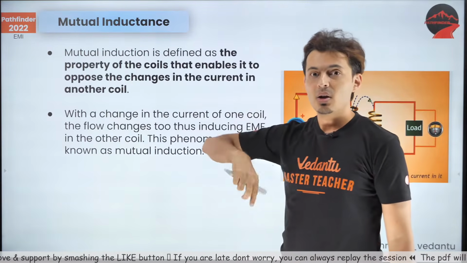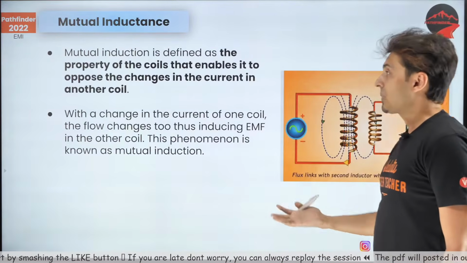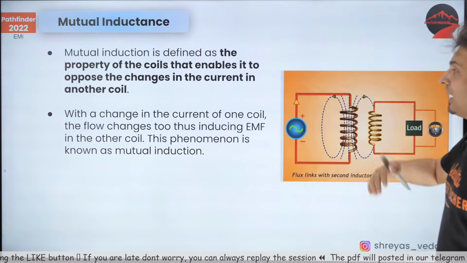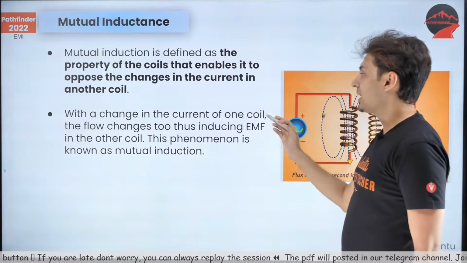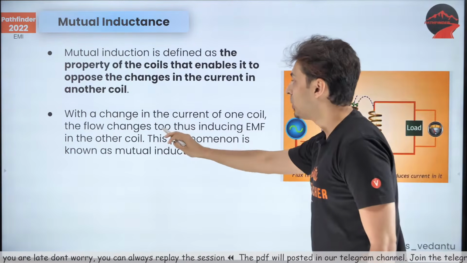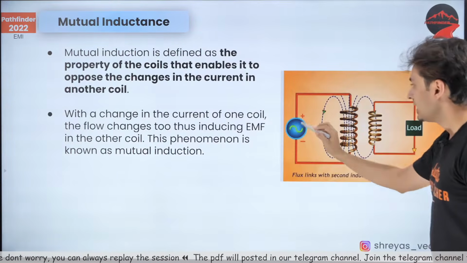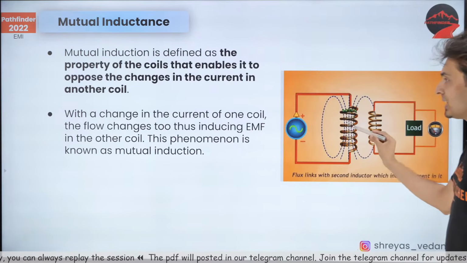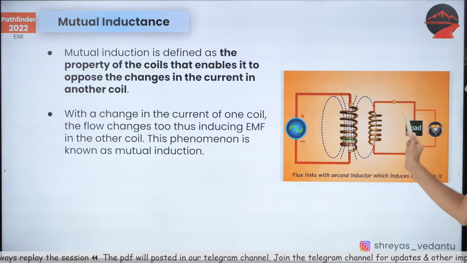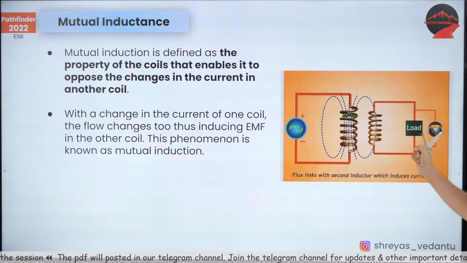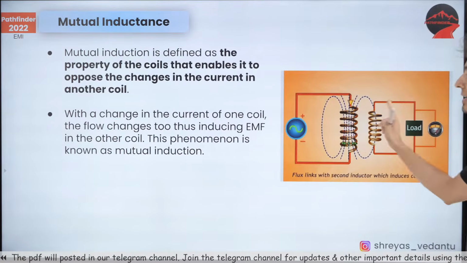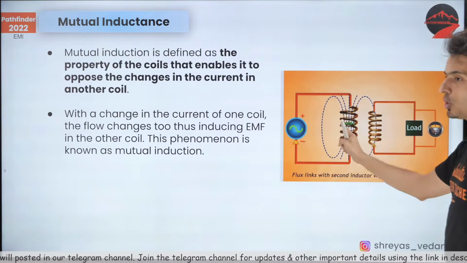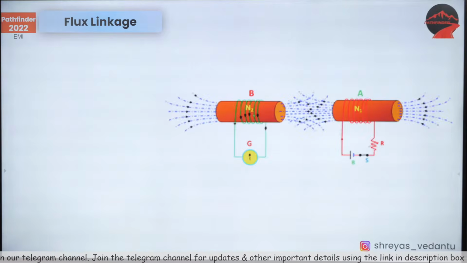So any change in current is opposed by the current in the other coil. And with a change in the current of one coil, the flux changes too. So the current in the coil changes, the flux will change, and that creates induced EMF in the other coil. This phenomenon is called mutual induction.